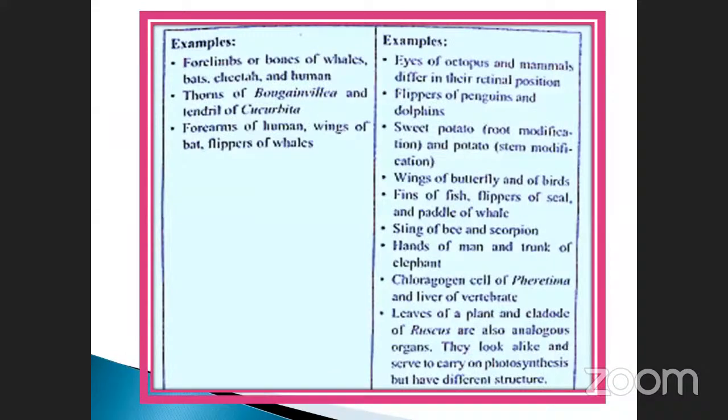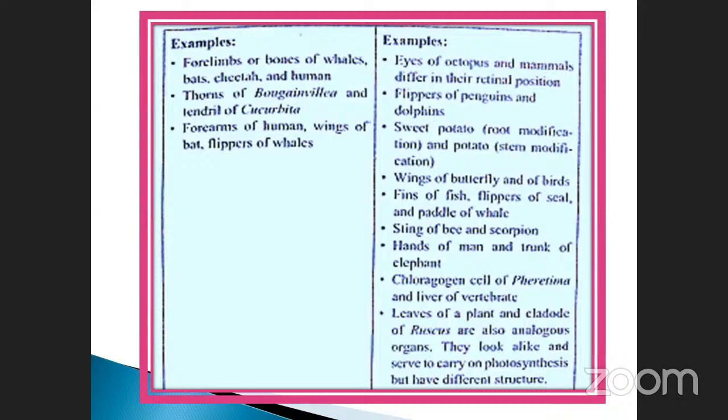See examples: four limb bones of whales, bats, cheetahs, and humans. Thorns of bougainvillea and tendrils of cucurbita. Forearms of human, wings of bats, flipper of whales. These are all the same organs but different functions. Here, examples are given of different organs but the same functions.